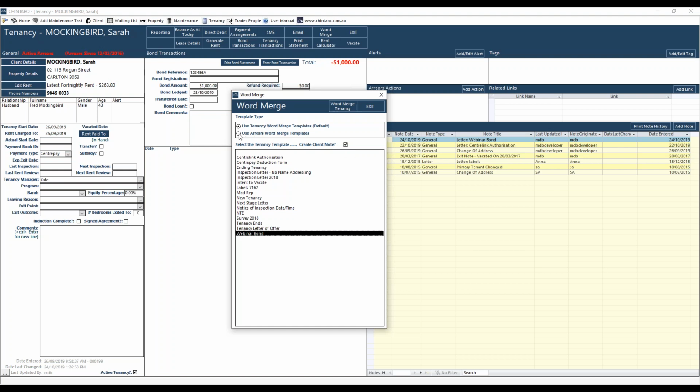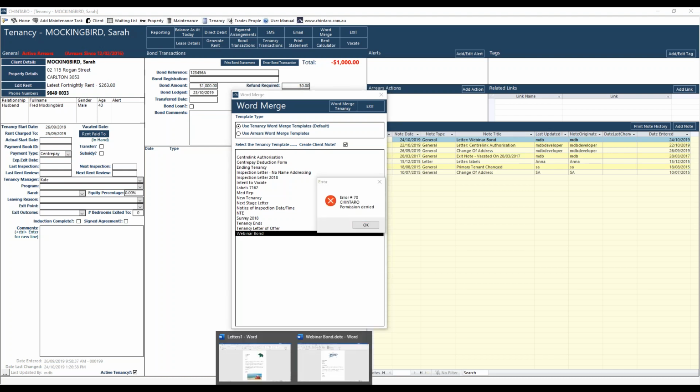You can see here I've also got another option, so we can actually use a bit of a shortcut to use a different kind of template, just because arrears may correlate to tenancy, and you may use those functions a lot. We've developed those so that you can actually select them. So we're going to select tenancy, and we're going to hit our word merge tenancy. And again, we've got the same error there, so that's just something to be mindful of.